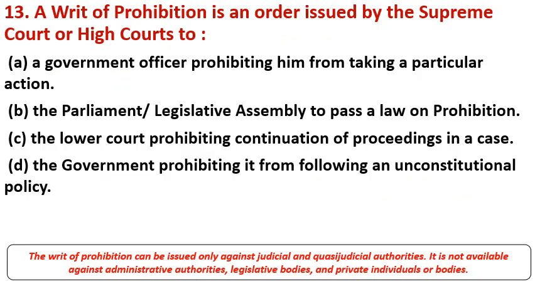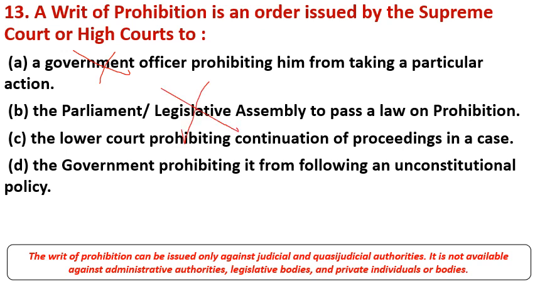Question number 13. A writ of prohibition is an order issued by the Supreme Court or High Courts to: A. A government officer prohibiting him from taking a particular action, it is incorrect. B. The Parliament or Legislative Assembly to pass a law on prohibition, it is incorrect.